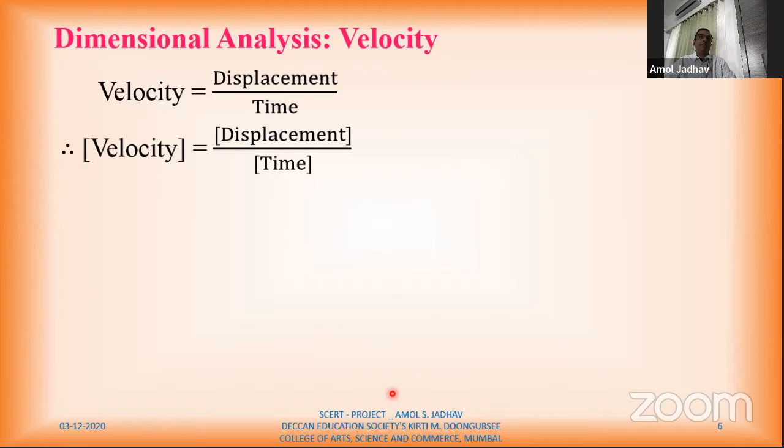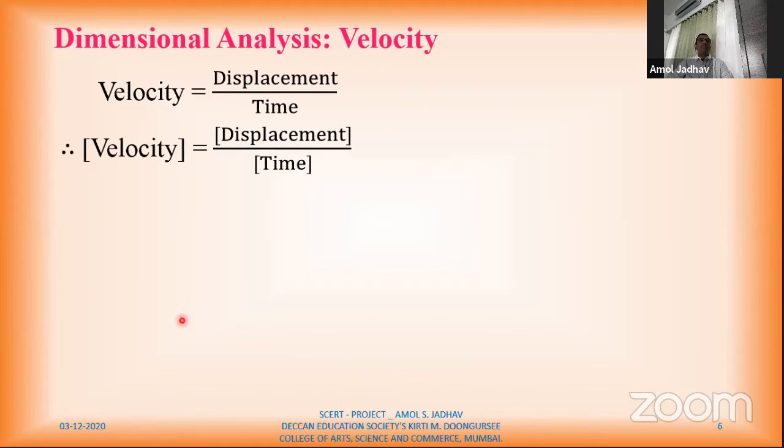So move to next, which is velocity. Velocity, its formula is displacement upon time. Now again, what is displacement? Displacement is what? Again length. It is a length only, divided by time now.